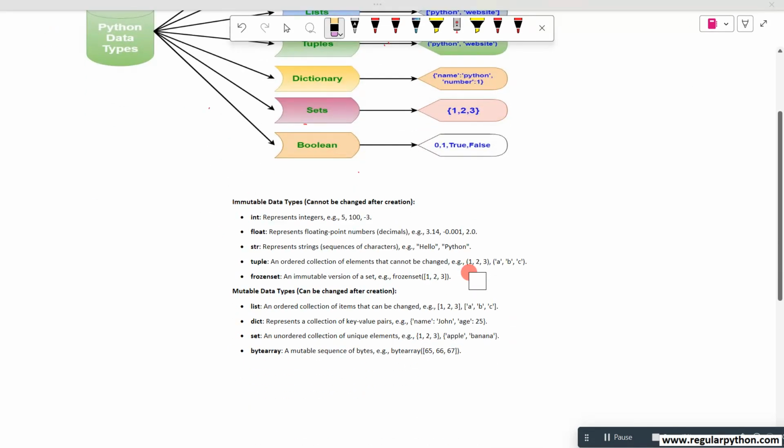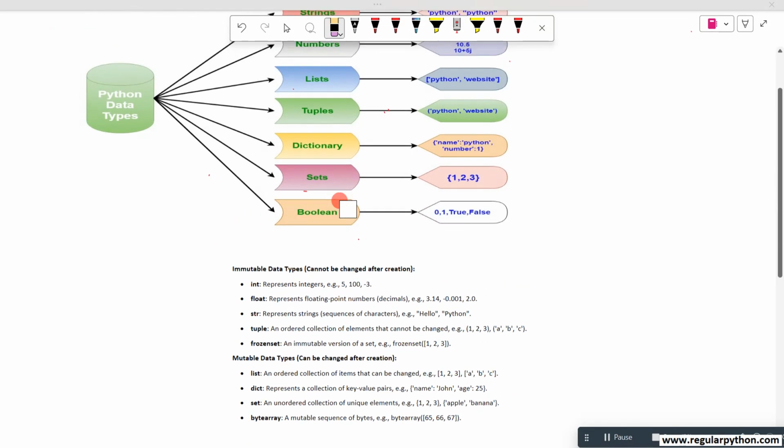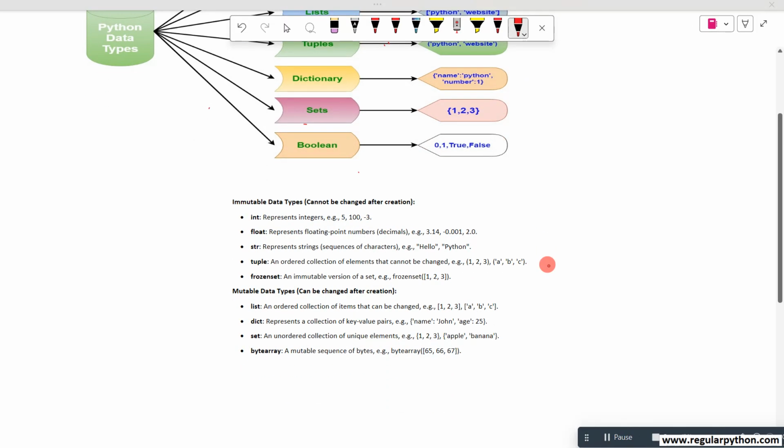So to understand more features about each data type, let's focus on this area. I divided the above data types into two groups: one is immutable, one is mutable. Immutable means we cannot update the data after creating it. It cannot be changed after creation. Once you create the data, you cannot modify it.